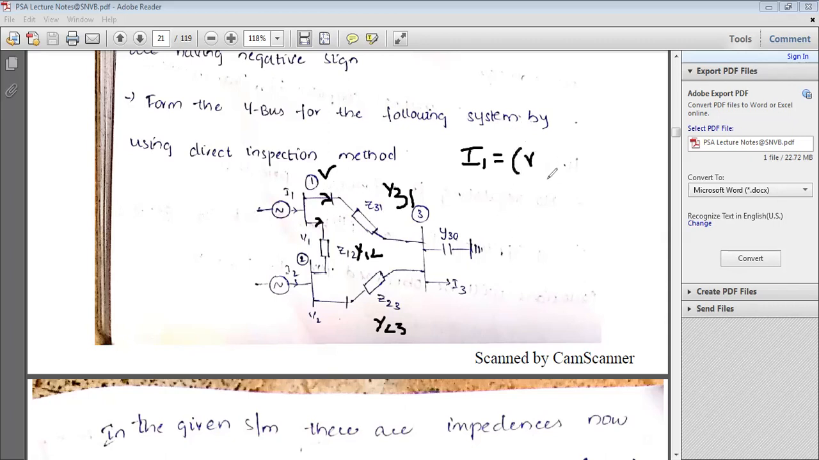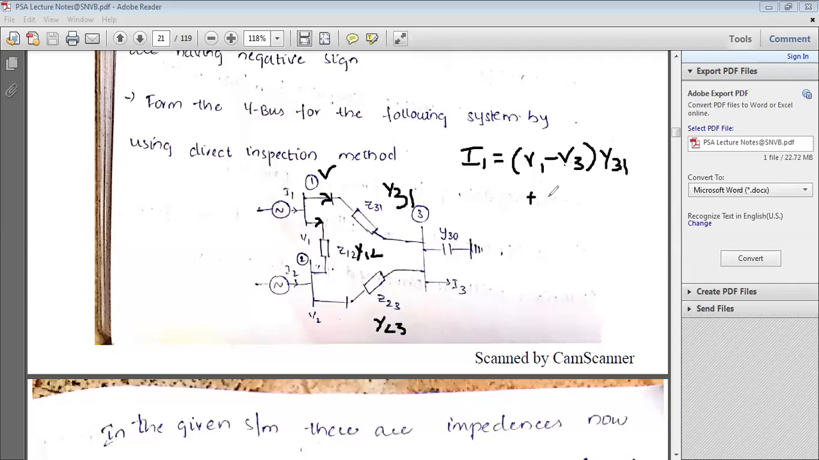Already everything is known to you. There is nothing new in this particular problem. The only thing is you need to identify the direction of current, from which bus to which bus the current is trying to flow. Now the total incoming current, that is I1, is equal to the total outgoing currents. The first outgoing current from bus number 1 is V1 minus V3 multiplied by Y31.